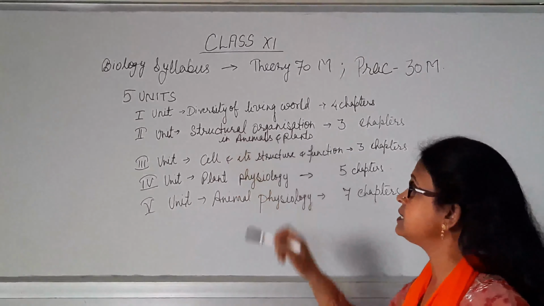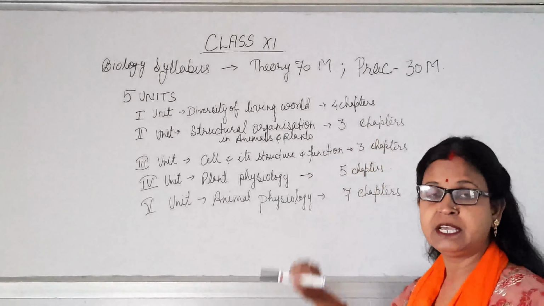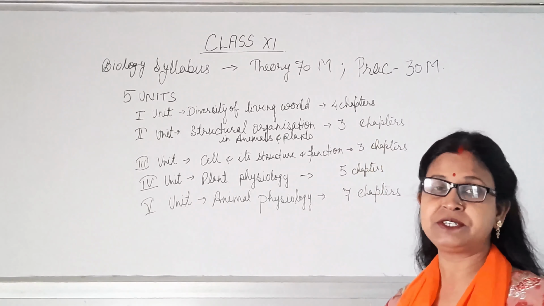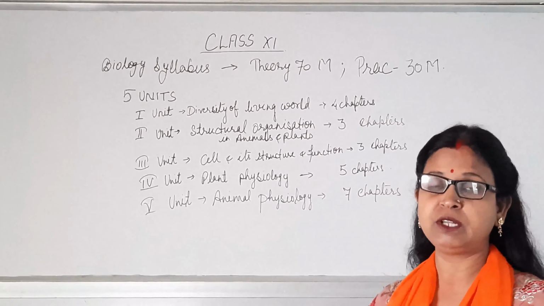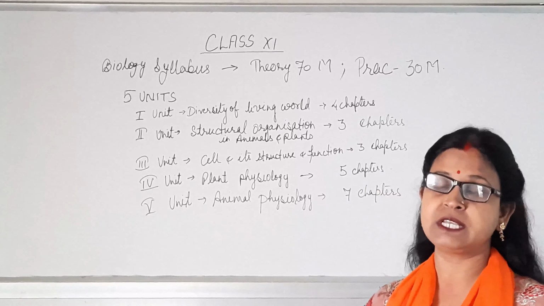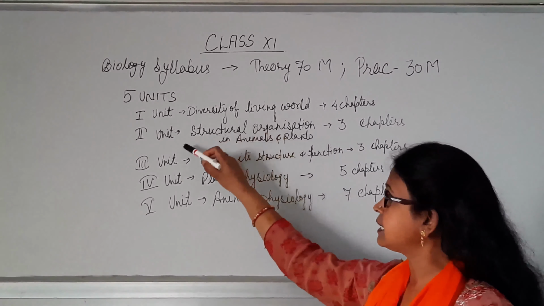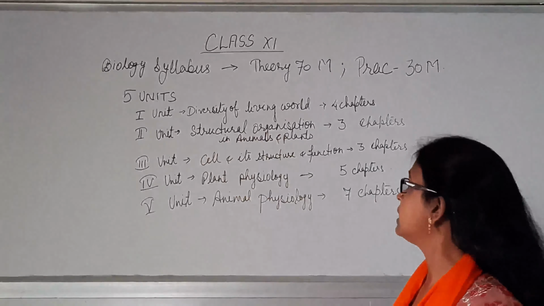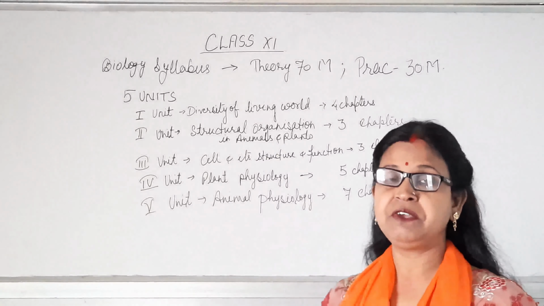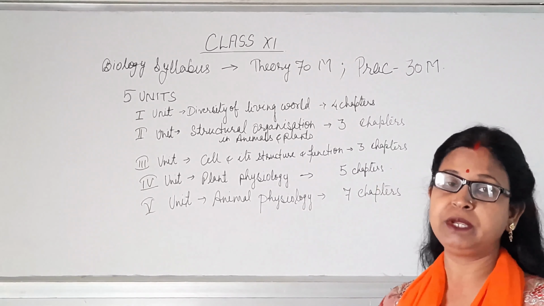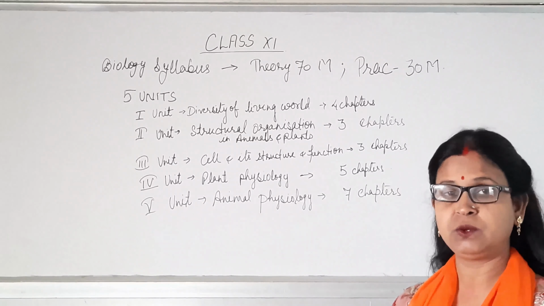So the first unit is diversity of living world, which comprises 4 chapters in which we will study the classification, the living world, then plant kingdom, animal kingdom, all the classification, nomenclature, all those things we will discuss in this unit. Now the second unit is the structural organization in animals and plants. It consists of 3 chapters in which we will study the morphology and anatomy of the plants as well as animals, their functioning, all those things.